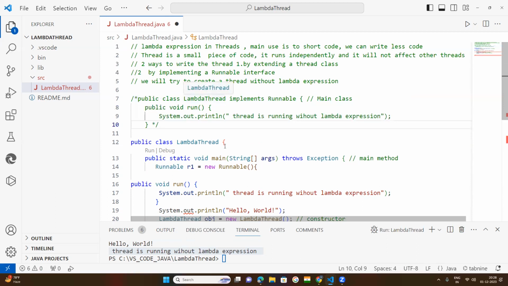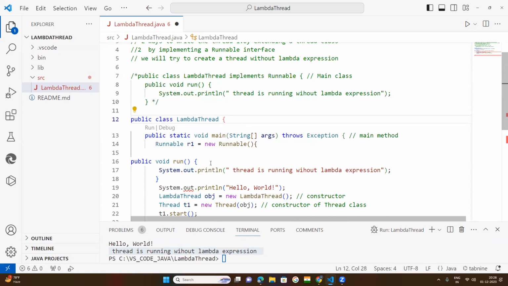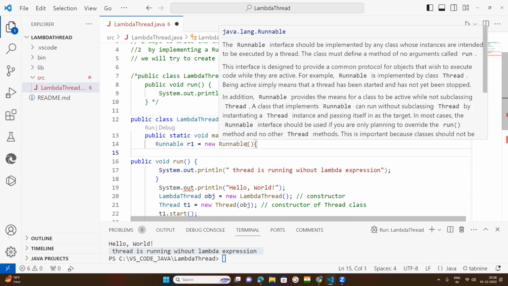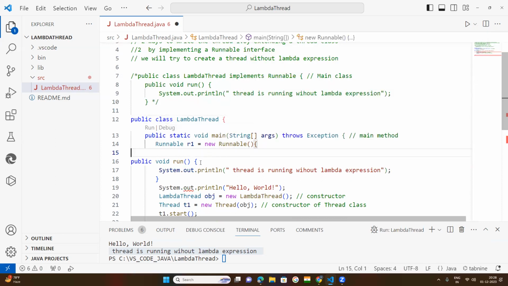The same class is here. I have taken the class, but removed the implements Runnable. And the run method and its statement I have taken under the main method.